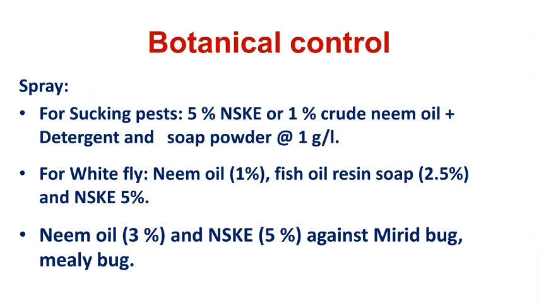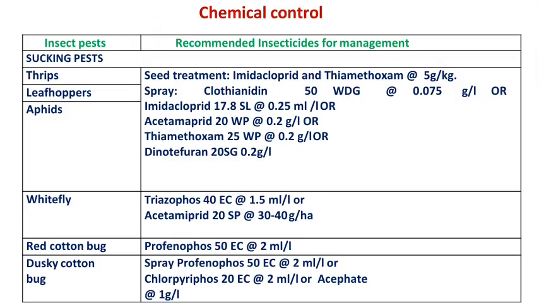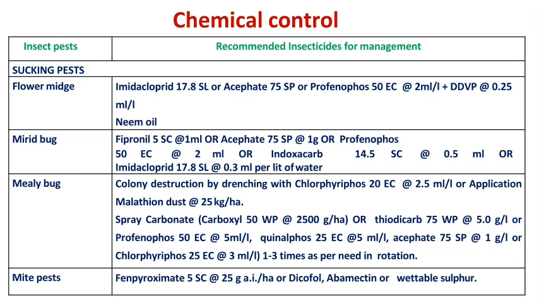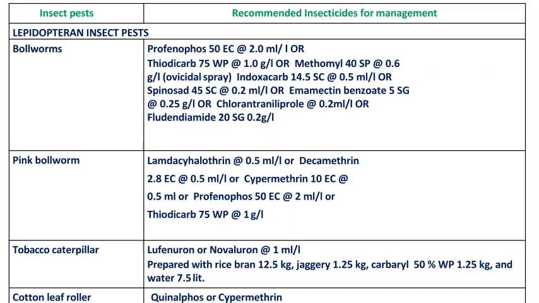And then in case of botanical control or botanical insecticides, we can use 5% NSKE, neem seed kernel extract. Then also use neem oil, also neem-based products like azadirachtin. Then for chemical control, we can use the different recommended chemicals. This is the list of recommended chemicals we can use against the particular pest. These are the different chemicals effective against the different pests in a cotton crop. This is effective against all the Lepidopteran larvae.